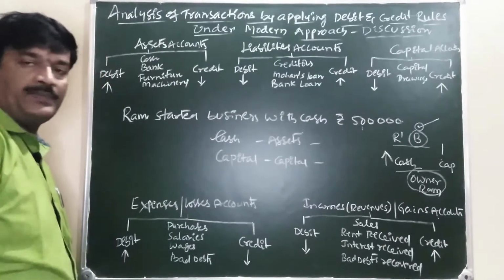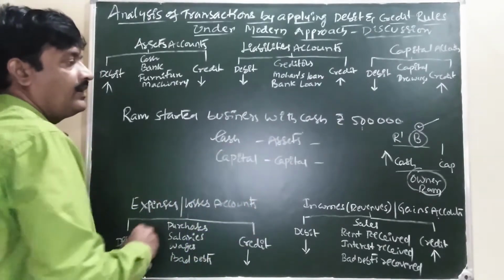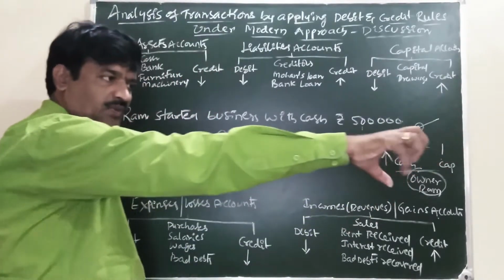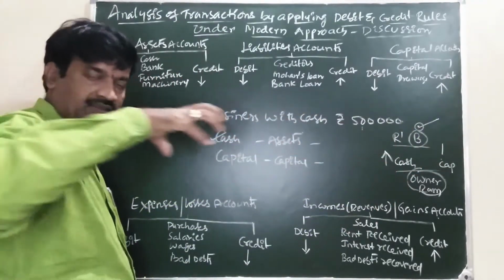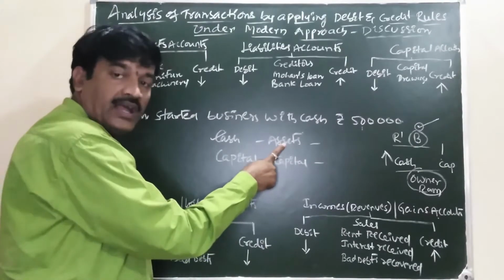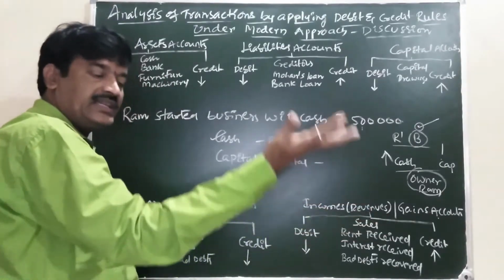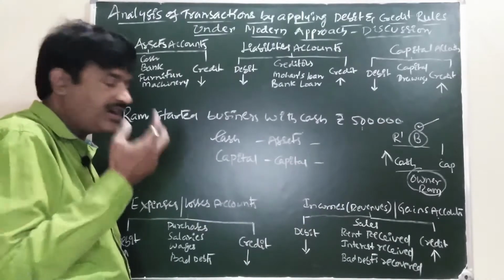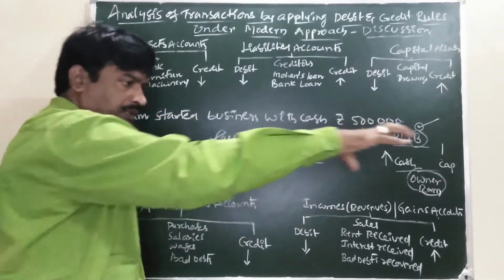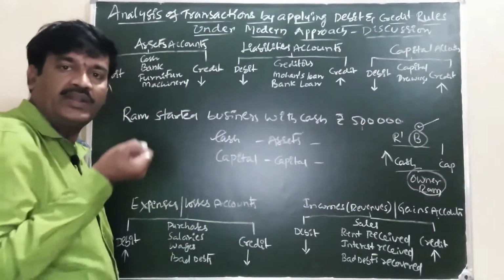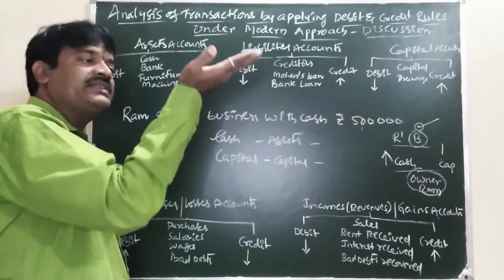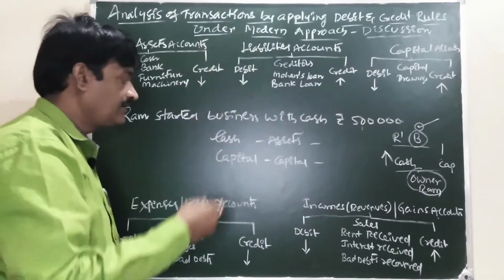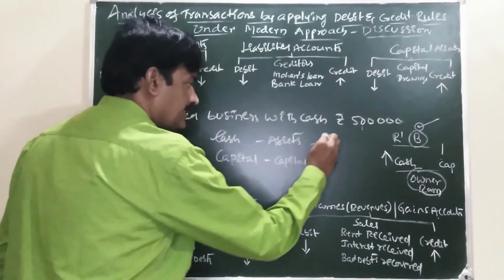Now, cash comes in asset. So think from the point of view of business: our business is receiving cash. Cash is an asset. Is our asset increasing or decreasing when we are receiving cash from the owner? Concentrate on cash. Our cash is increasing.